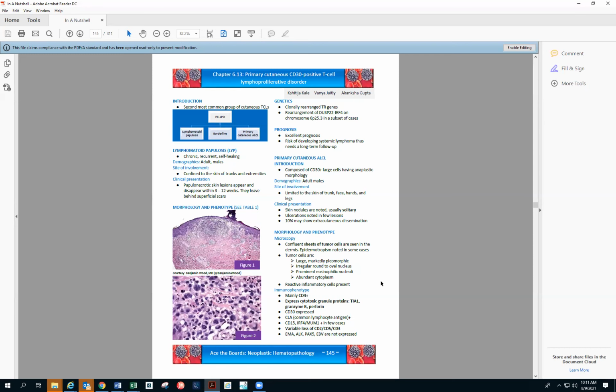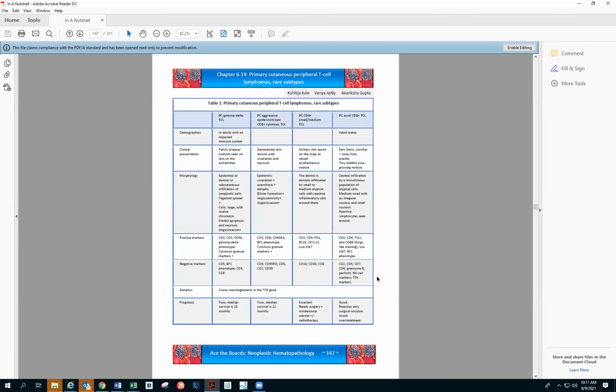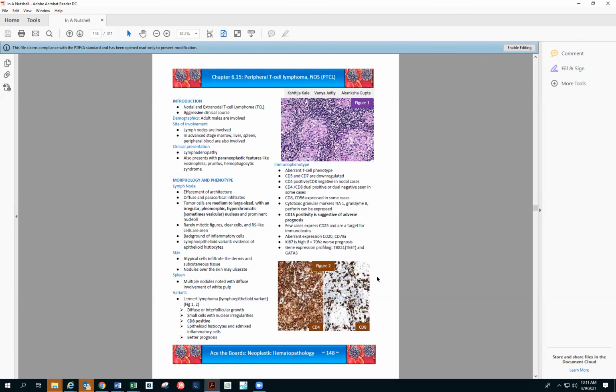So TLPD CD30 positive, again, we are not going to see a case in our flow, so we can skip it. PTCL: we remember that it is CD4 positive, CD8 negative. There will be downregulation of the other T cell markers, so basically CD5, CD8, CD7 are downregulated. There can be dual positive cases that can be rarely seen. However, you have to remember CD4 positive most often in PTCL. CD8 negative again, but can be expressed in some cases. Cytotoxic markers TIA1, granzyme B, perforin can be expressed, and in a few cases they are saying it expresses CD25.